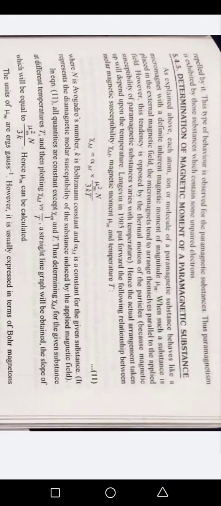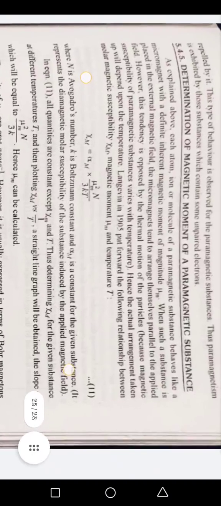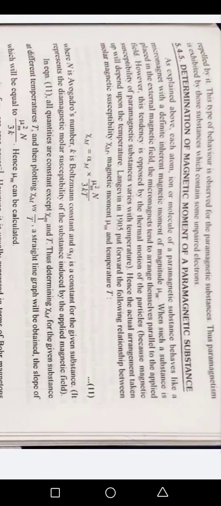5.4.5 Determination of magnetic moment of a paramagnetic substance. As explained above, each atom, ion, or molecule of a paramagnetic substance behaves like a micromagnet with a definite inherent magnetic moment of magnitude mu m.